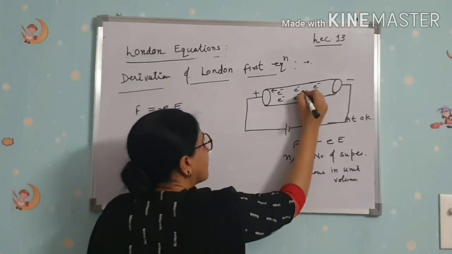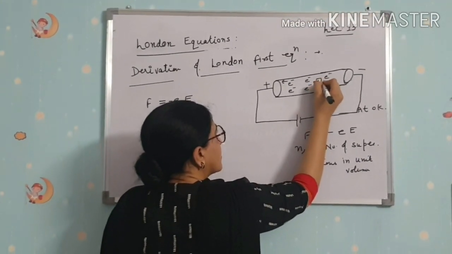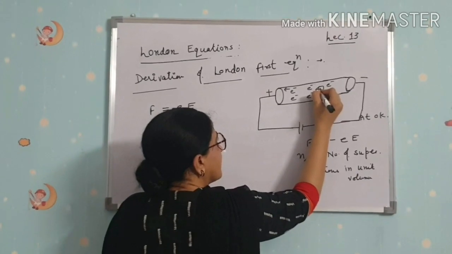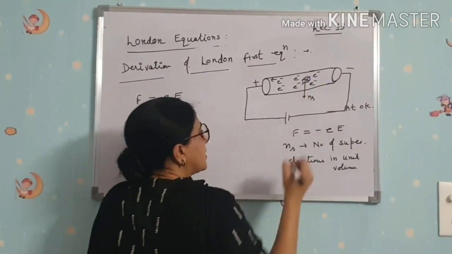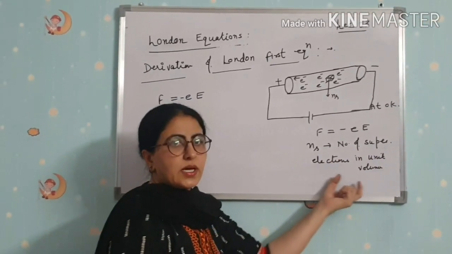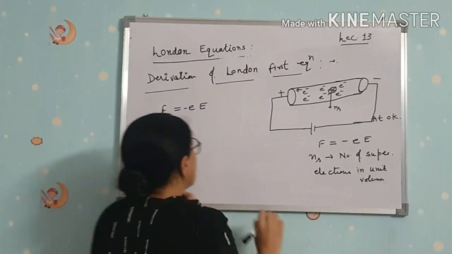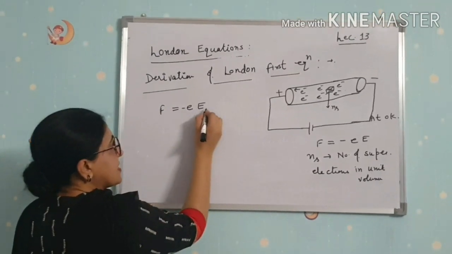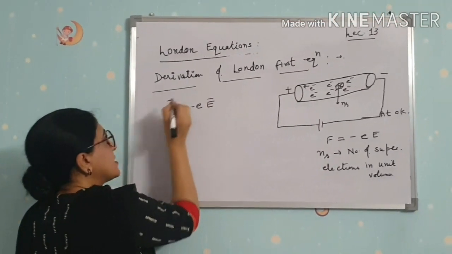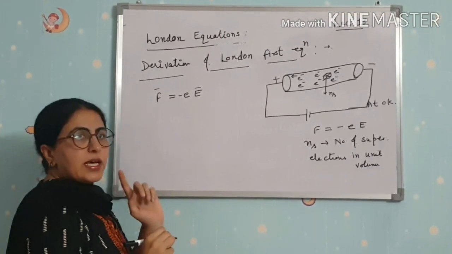Take any unit volume here. F is equal to minus eE, where E is the electric field, F is the force, and e is the charge on the electron.